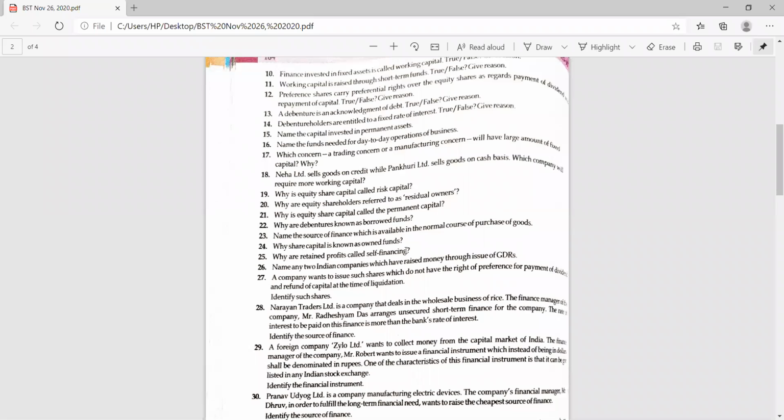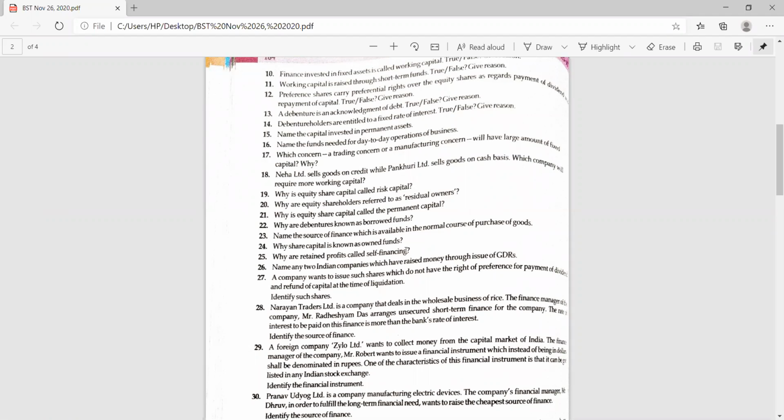So the appropriate answer of question 27: the company wants to issue such shares which do not have the right of preferential payment of the dividend and refund of the capital at the time of liquidation. These shares are known as the equity shares because they don't have the preference right, but they will have the voting right.